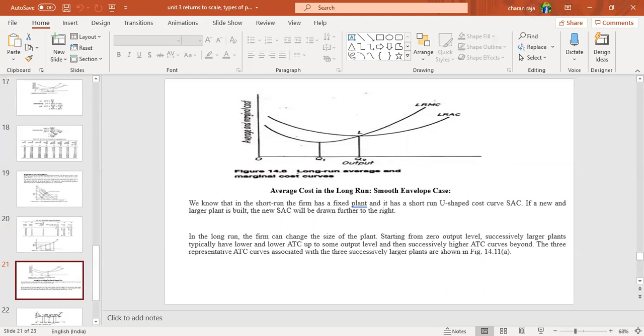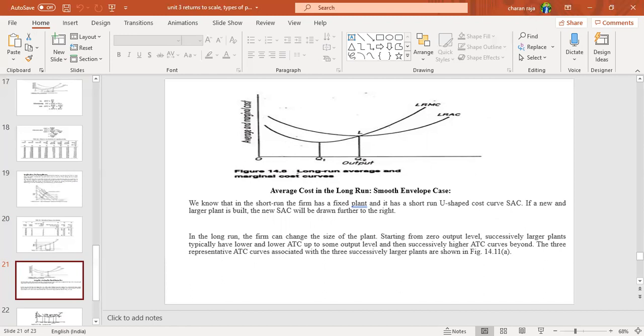Second one, long run marginal cost. What is meant by marginal cost? It is the cost incurred to produce an extra unit of production in the long run.